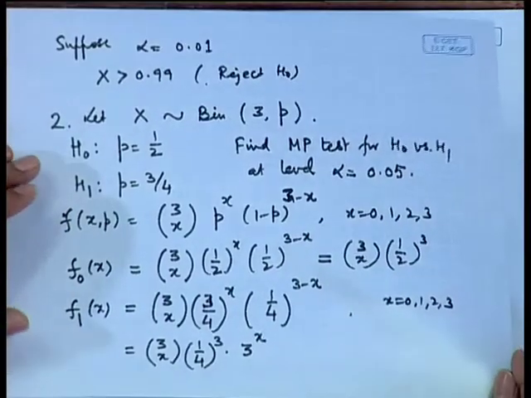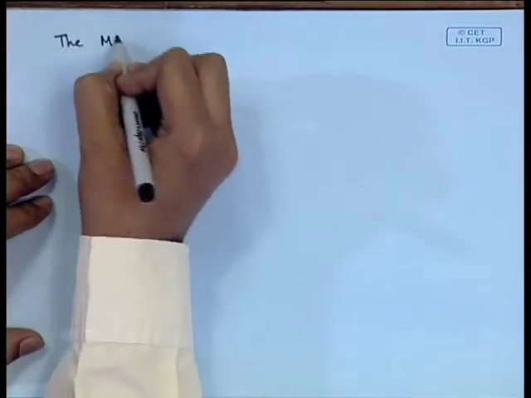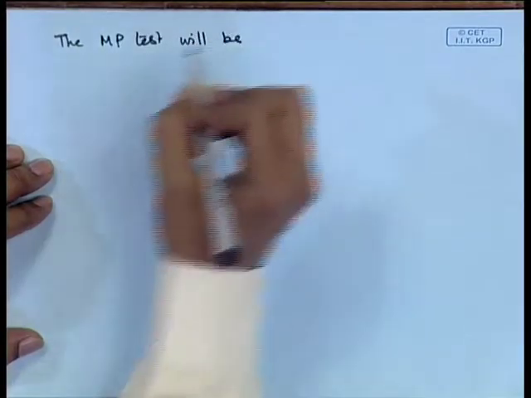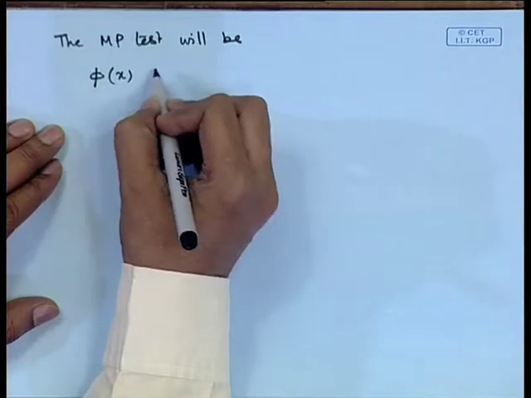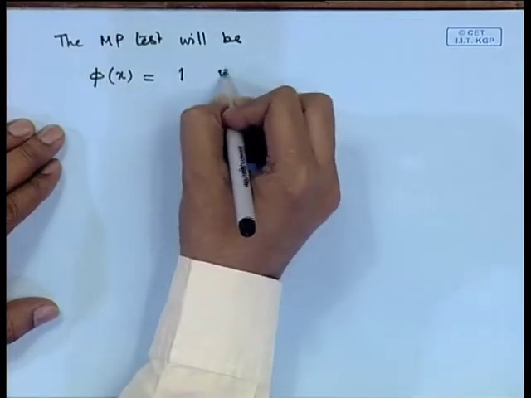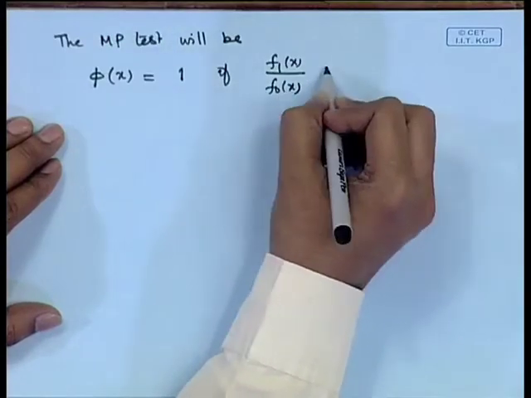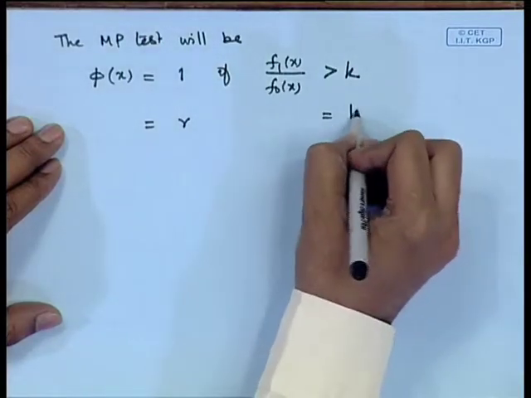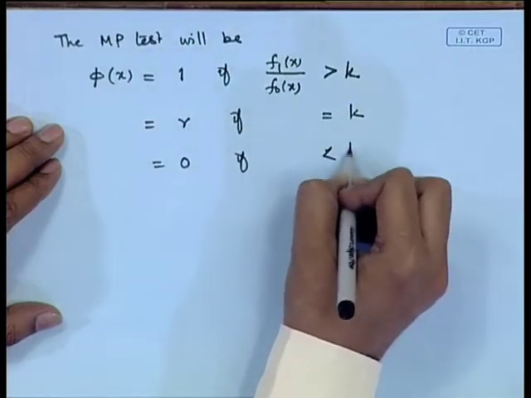So, the most powerful test will be, since here randomization may be required, we write the test function. So, phi x is equal to 1 if f 1 x by f naught x is greater than k, it is equal to gamma if this is equal to k, it is equal to 0 if this is less than k.